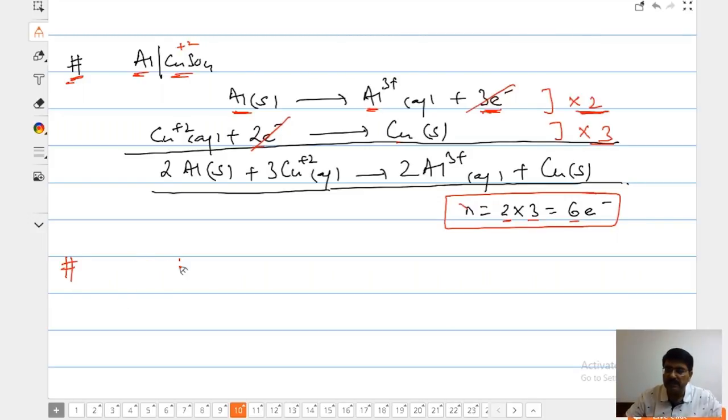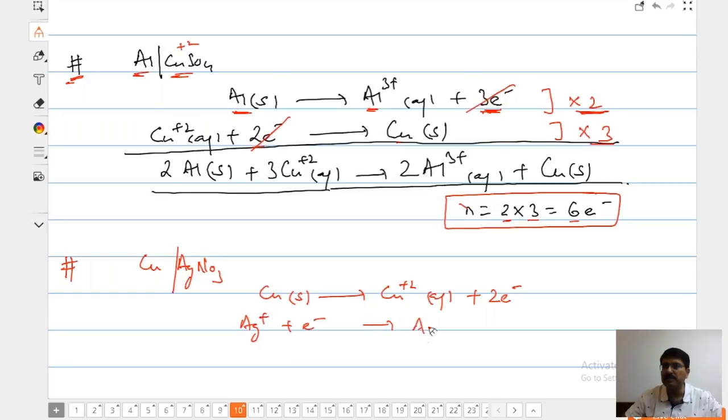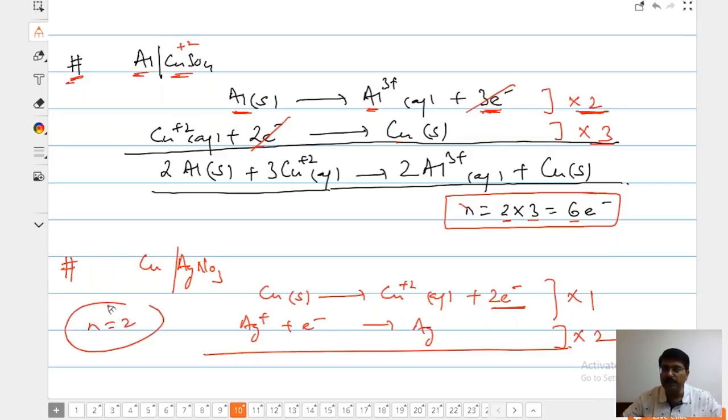Suppose children, this is a silver nitrate and copper cell. Here copper is solid. What is the common oxidation state of copper? Copper gives +2, 2 electrons. Silver is going to gain 1 electron to form silver. Correct? Are these equal? No, these are not equal. You multiply it by 1, you multiply it by 2. So what is going to be the n here? n is going to be 2 here.